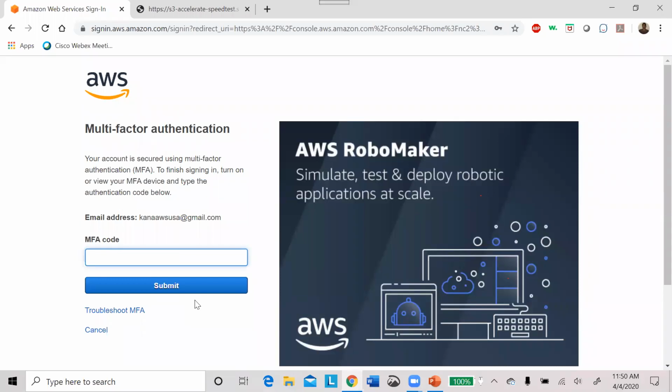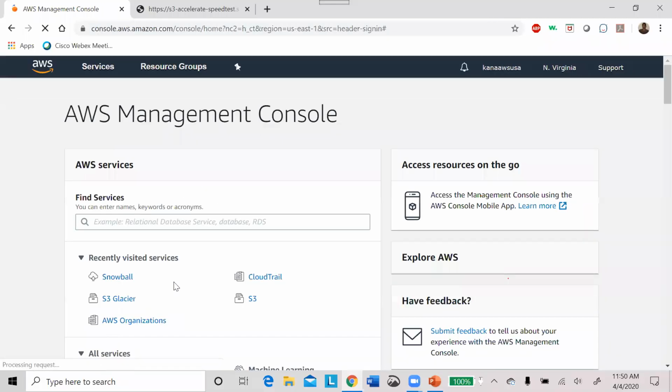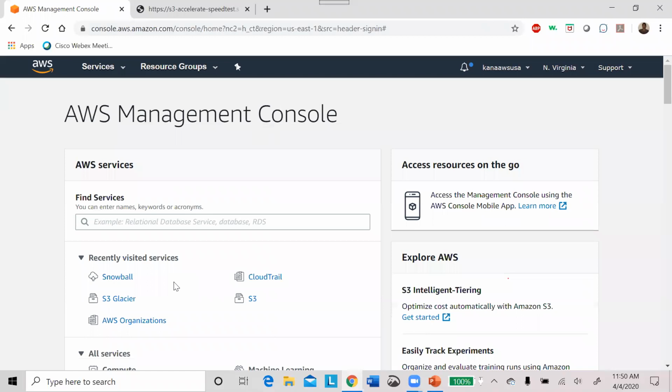Okay, I'm entering my password. Now I have to enter the multi-factor authentication code, which we have already configured in Google Authenticator. In my Google Authenticator, the multi-factor authentication code is 8224 and 821. I'm just clicking submit. Now I'm able to log in to my account.